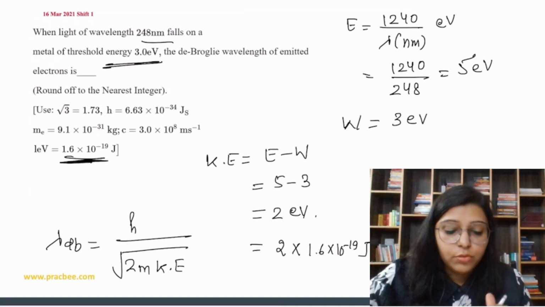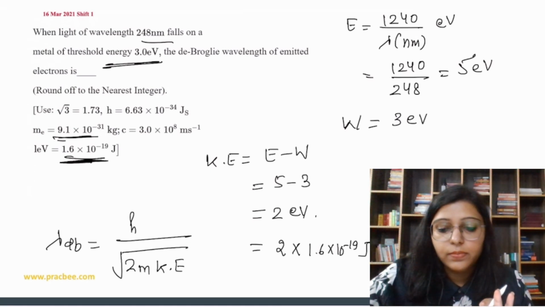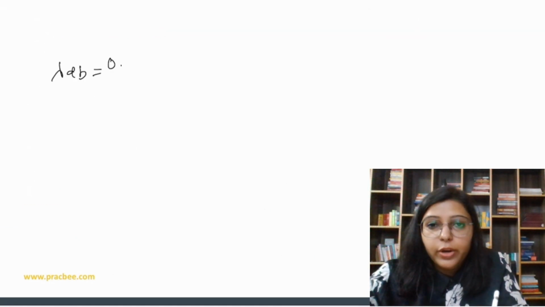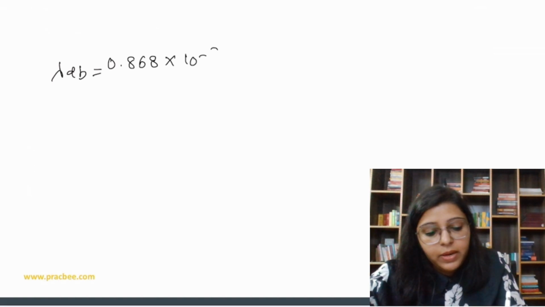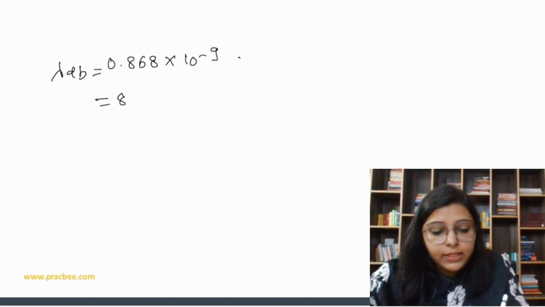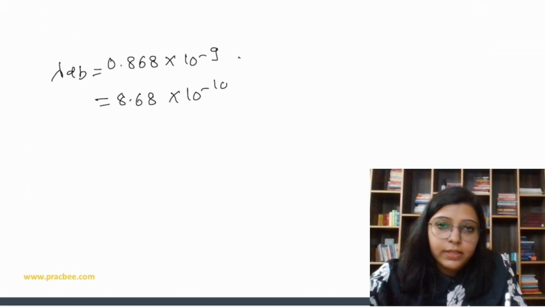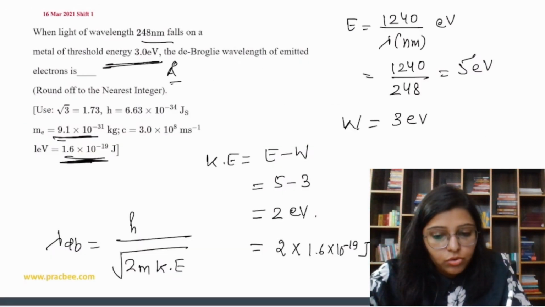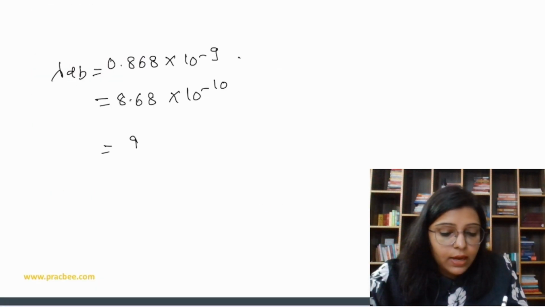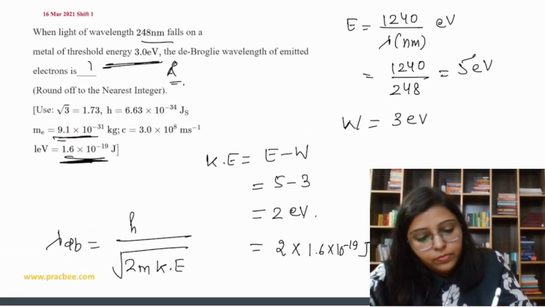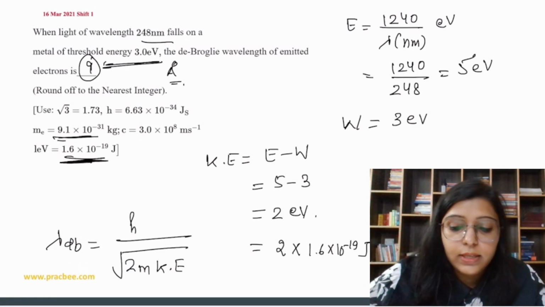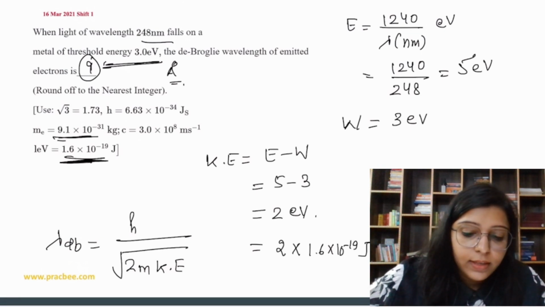Now you just have to put in all the values and then you can get the answer. So when you solve this, you get lambda de Broglie equal to 0.868 into 10 to the power minus 9, which you can write as 8.68 into 10 to the power minus 10. So we have to report this answer in angstrom. So we can say that the answer is going to be 9. Answer is 9, that is in angstrom. Clear? Is it clear? That's it.